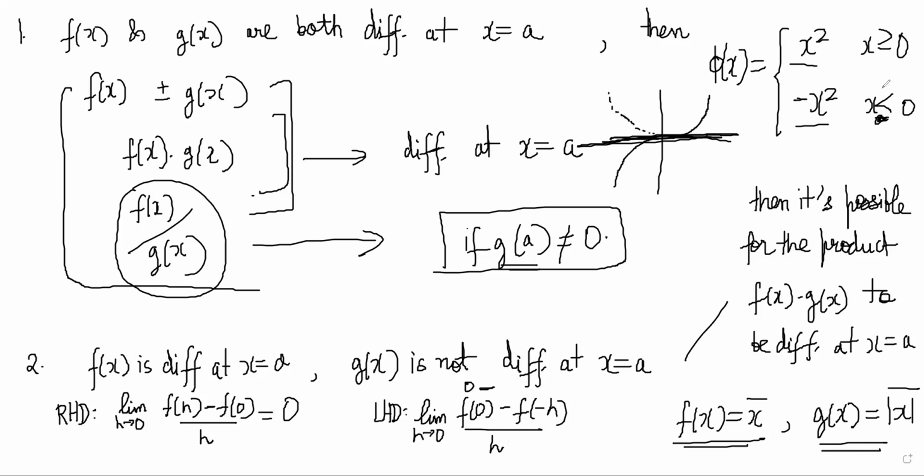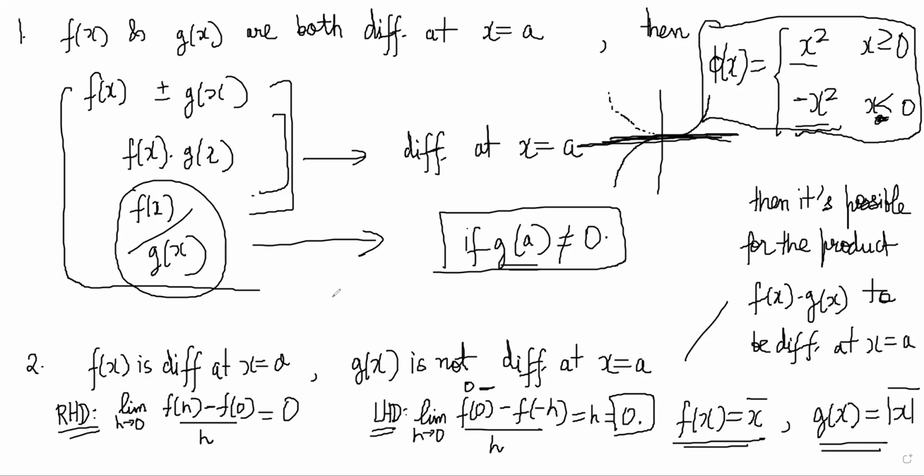Putting minus h in this, f(minus h) will be minus h square, and minus of minus h square becomes plus h square. So over h, it will also be 0. So the left hand derivative is 0, the right hand derivative is also 0. So this phi(x) function has become differentiable at 0, even though one of them was not differentiable at 0.